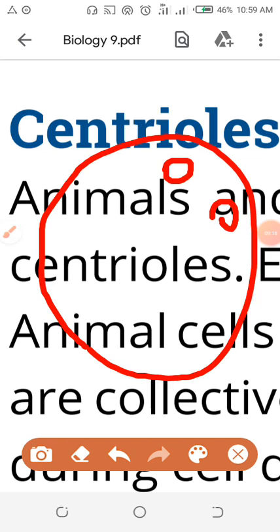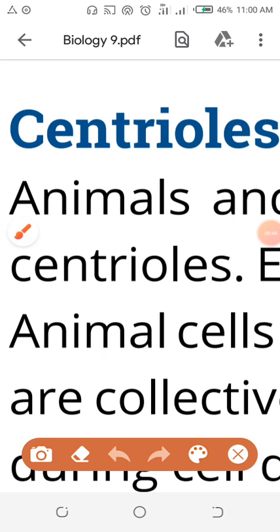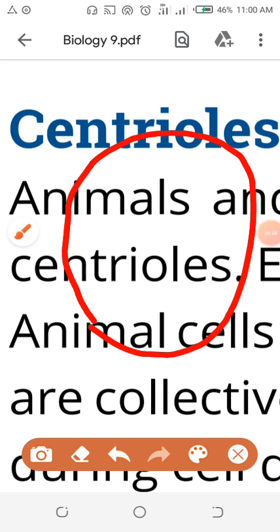When you see them by microscope, you will find 9 tubes: 1, 2, 3, 4, 5, 6, 7, 8 and 9. The 9 tubes are present in one cylinder. You are watching the 9 tubes. I am not talking about both cylinders; I am talking about one cylinder. In one cylinder, 9 tubes are present, and each tube is further divided into 3 tubes.